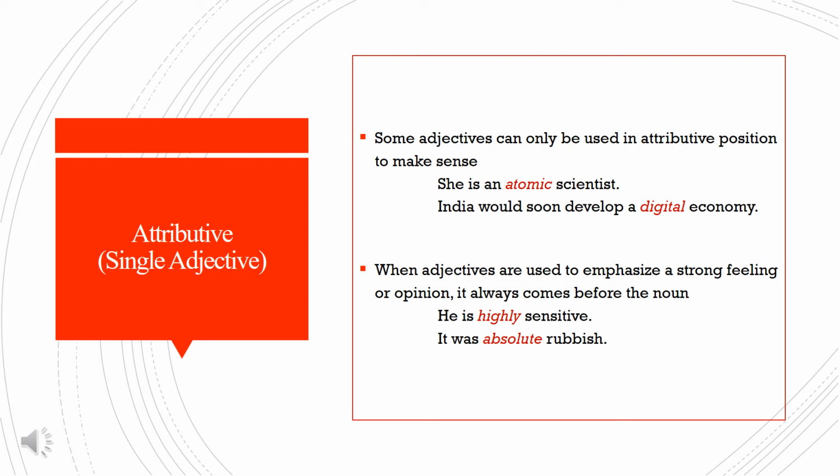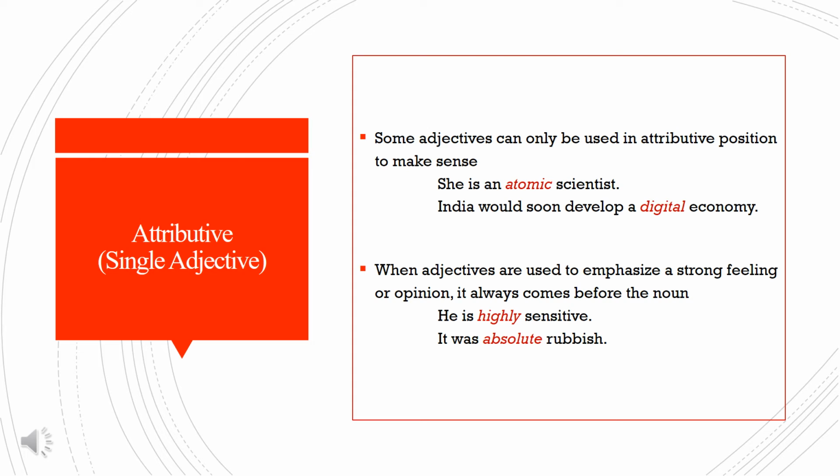These conditions vary when more than one adjective is used in a sentence. When only one adjective is used in a sentence, there are two situations where we can use the adjective in attributive position. Some adjectives can be used only in attributive position, else the sentence will not make any sense. She is an atomic scientist. Atomic is the adjective which qualifies scientist. We can't use this adjective after scientist as the sentence will not make any sense.